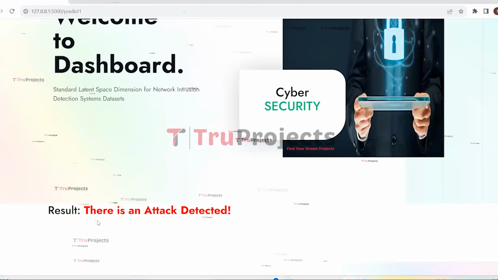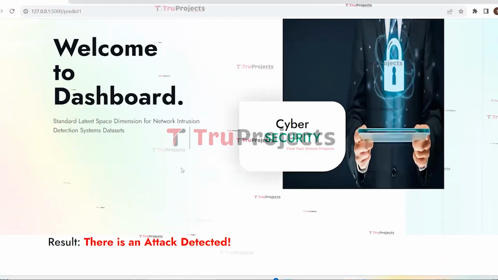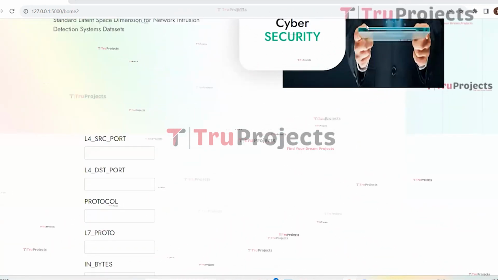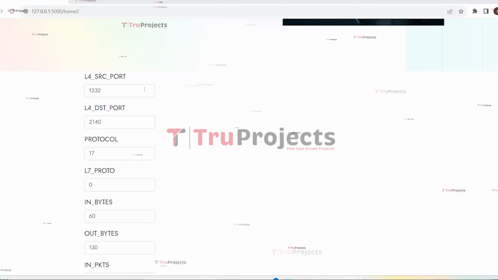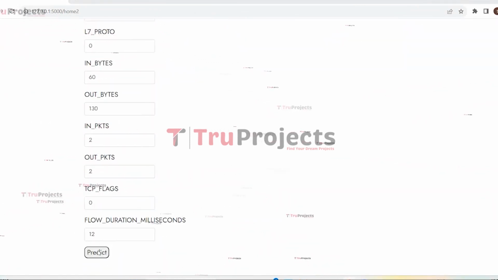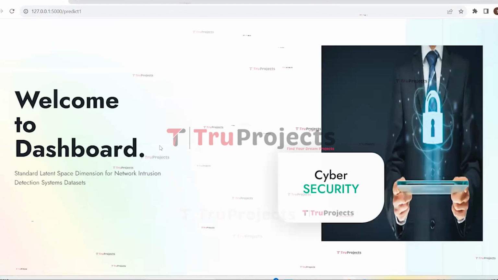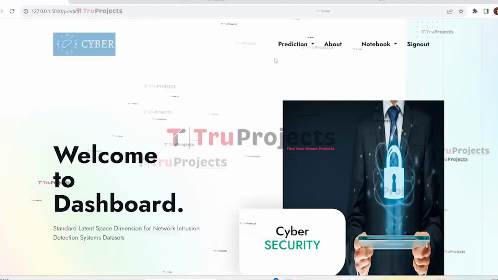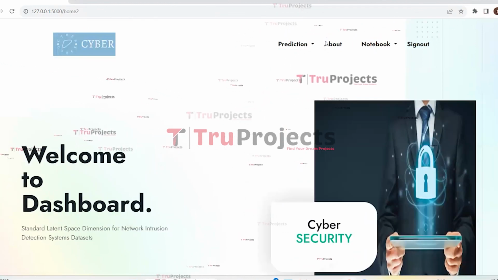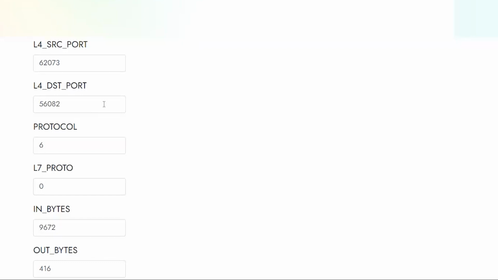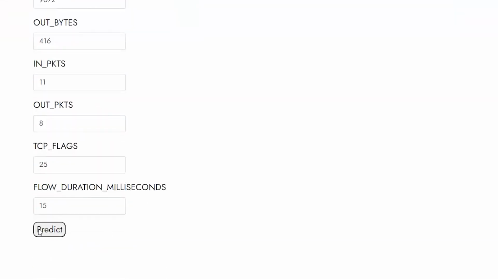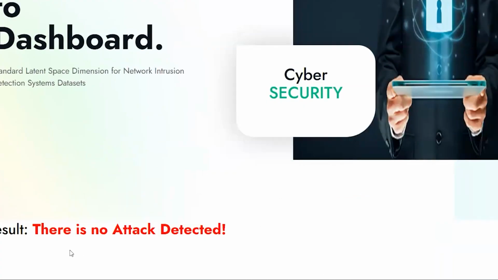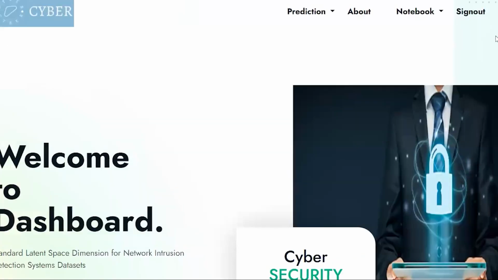It is predicted that there is an attack detected, and now we will give other set of parameters. I entered all the required parameters and now I need to click on predict. So it is predicted that there is an attack detected, and now we will give other set of parameters. So I have entered all the parameters and now we need to click on predict. So based on the given input, it is predicted that there is no attack detected, and now we need to sign out.